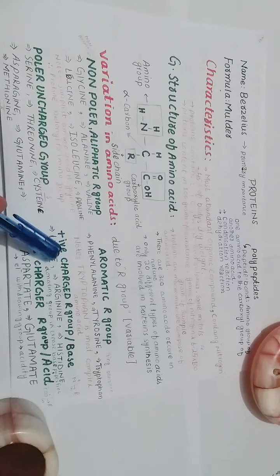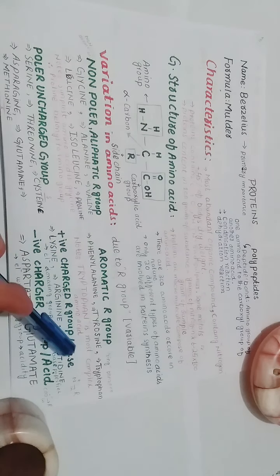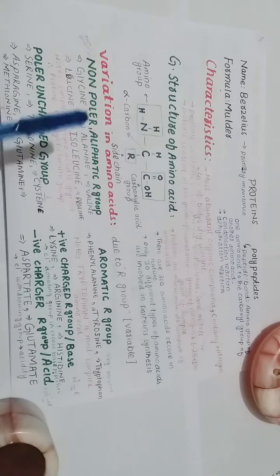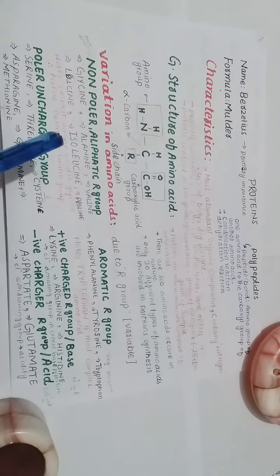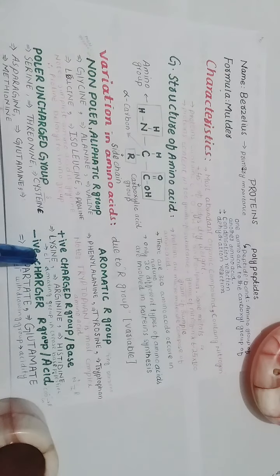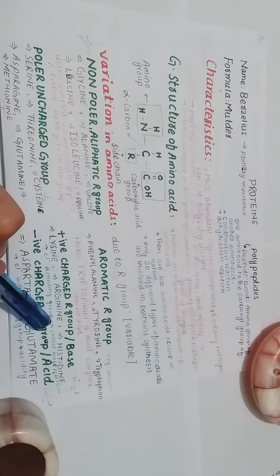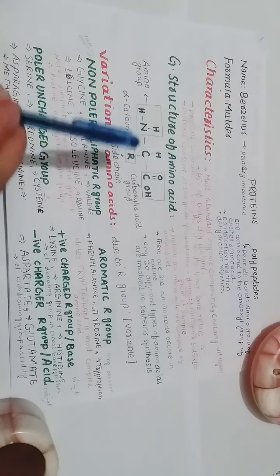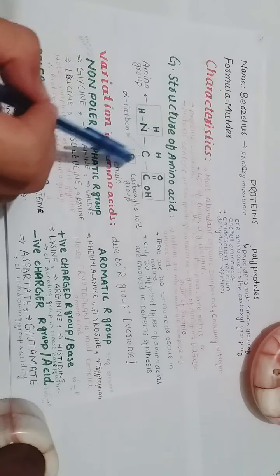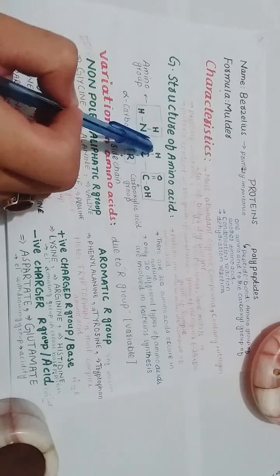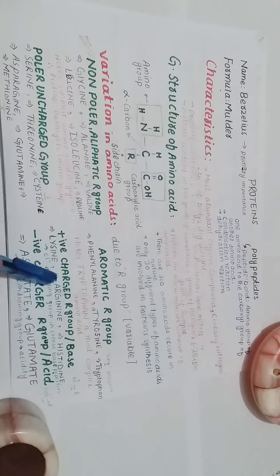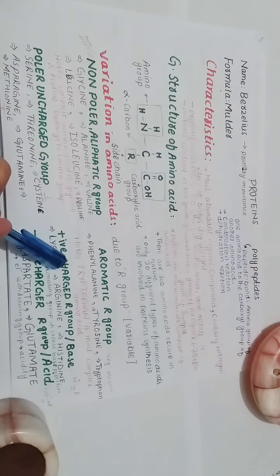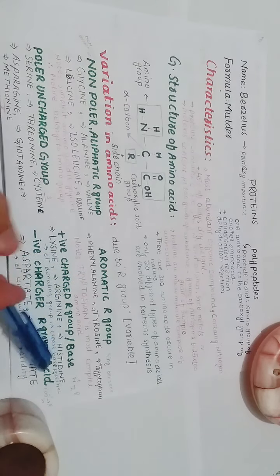The fourth one is the positive charged R group or basic amines. They are called positive charged R group or basic amines because they have electron donating species, nitrogen, in the R chain or side chain. So they have the ability to donate electrons to the rest of the group. So they are called positive charged R group. They contain lysine, arginine and histidine.